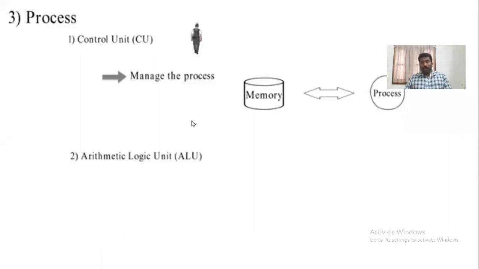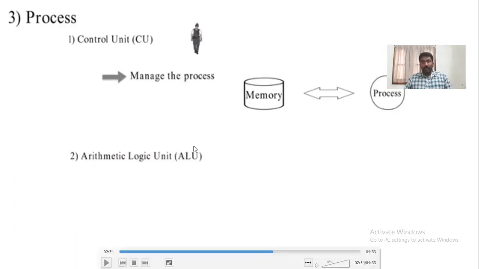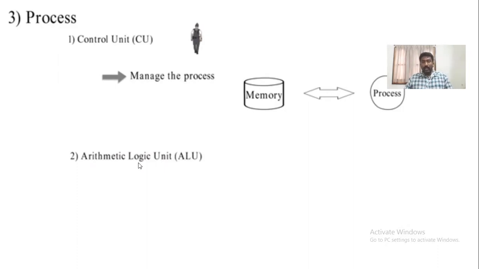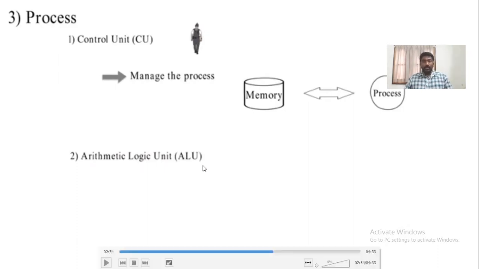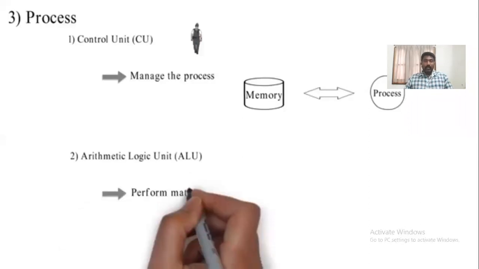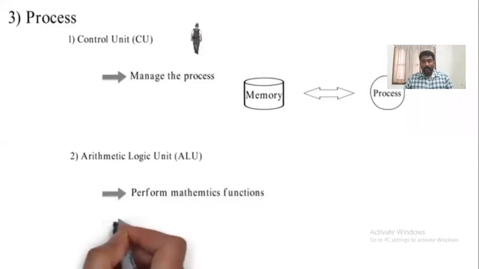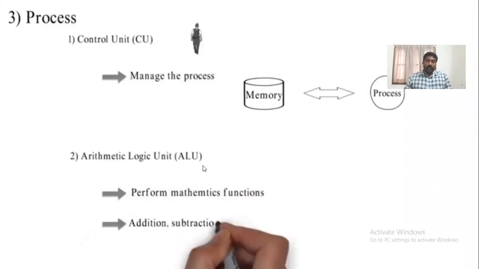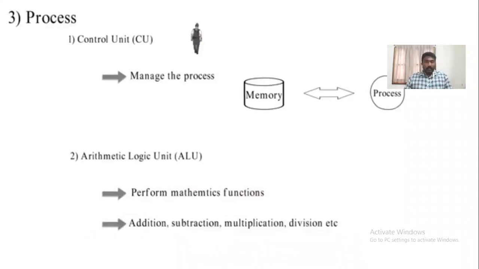And now let us go to the ALU. The task of the ALU, as I have already said, is to do all the arithmetic, logic, and shift micro operations. A micro operation is an operation in a micro format, that is, a small format or small size. Operation in the sense of the action or the task to be done. So all these tasks to be done with the data are processed under the ALU. The task of the ALU is to perform all the arithmetic or mathematical functions which are going to be executed. Basically it performs additions, subtractions, multiplications, divisions, etc.